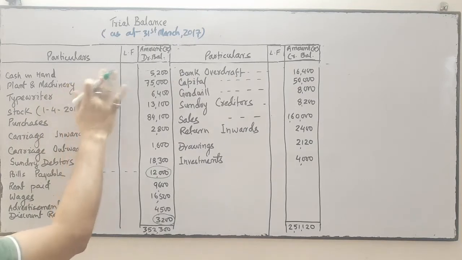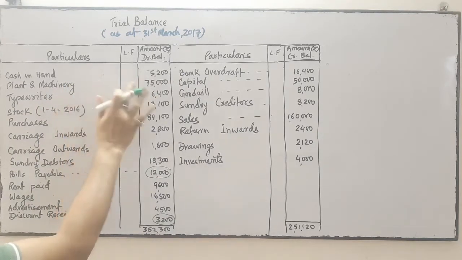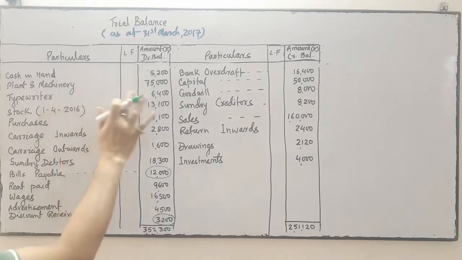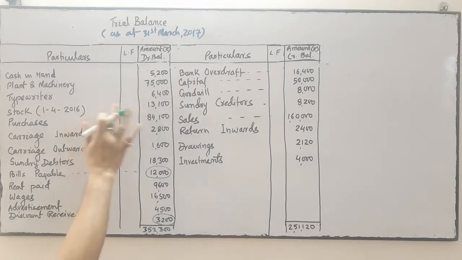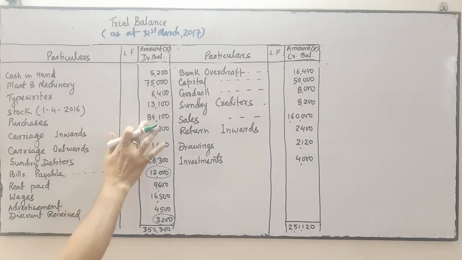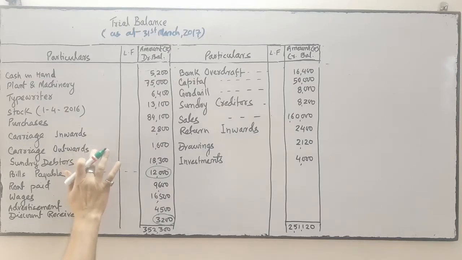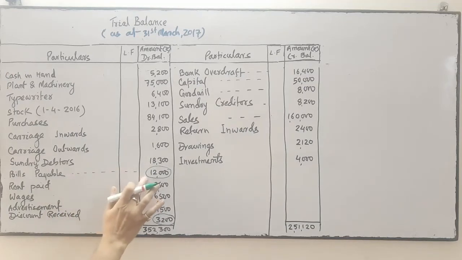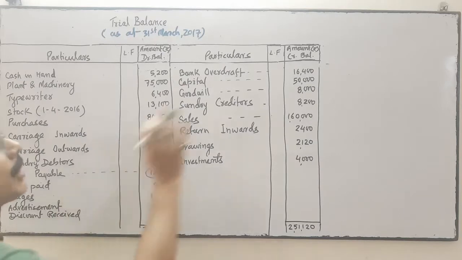Cash in hand, correct, debit. Plant and machinery, assets, correct. Typewriter, assets, correct. Stock, assets, correct. Debit, purchase, expense, correct. Carriage inward and carriage outward, both are expenses, correct. Sundry debtors, assets, correct. Bills payable should be a liability, it is incorrect. Rent paid, expense, correct. Wages, expense, debit. Advertisement, expense, debit. Rent received, income, it should be credit. Now come to this side.